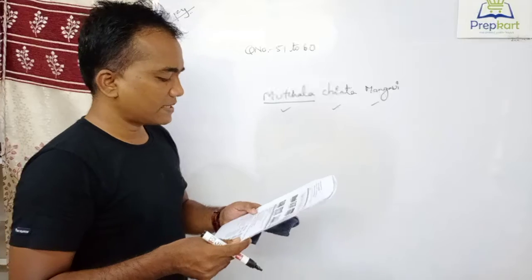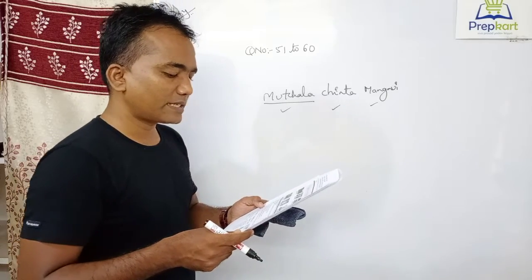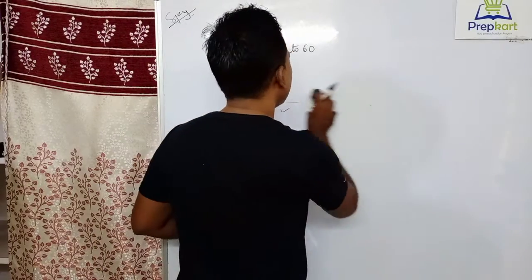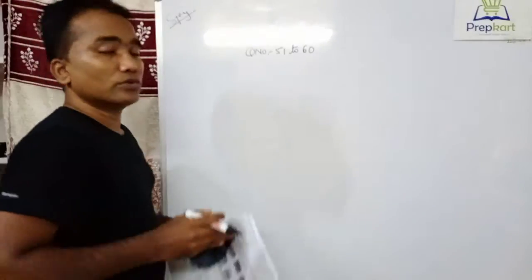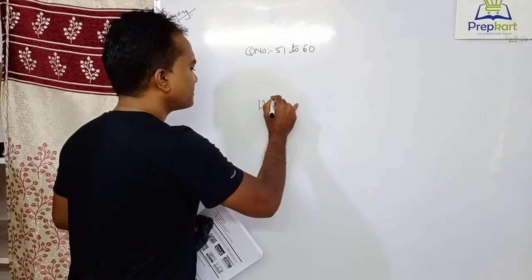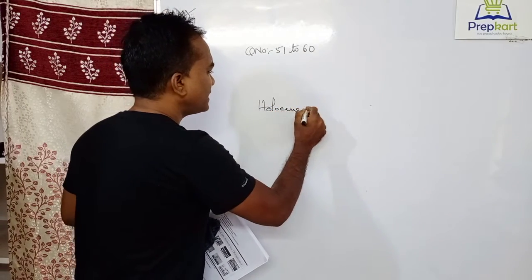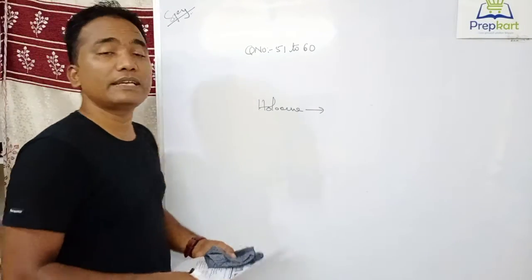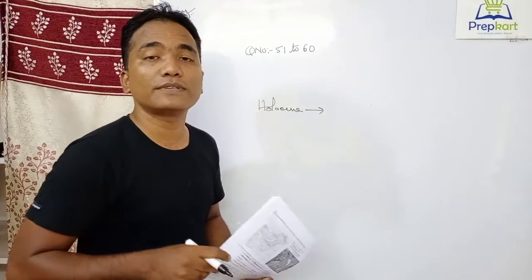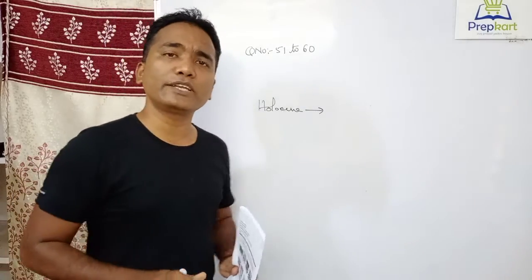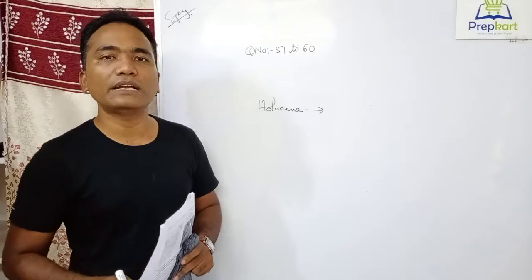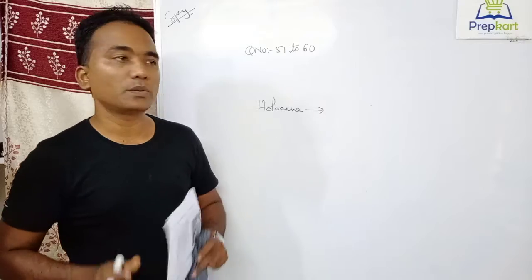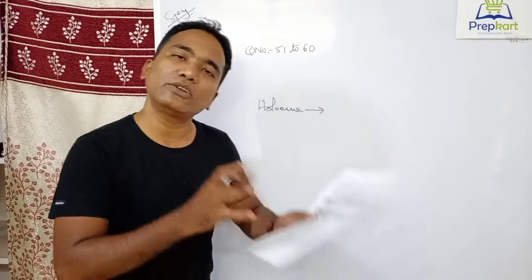And what is the 56th one? What is the significance of the Holocene period with respect to climate change in the Indian context? This is a very beautiful one. The Holocene period means rains, sudden climate change. If you have rains, it indicates the beginning of cultivation. Don't say that it is the beginning of agricultural activities. It is the beginning of cultivation only, because agriculture is a different concept from cultivation. When you are going for selected cultivation, then only it is